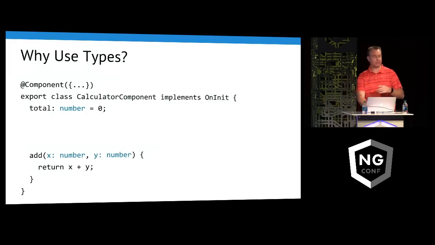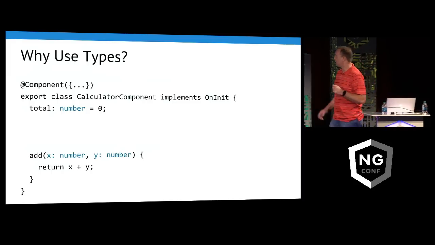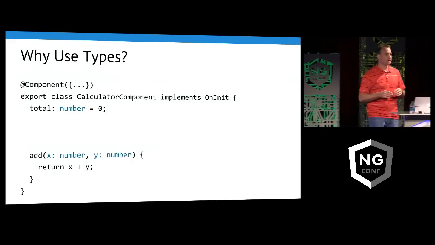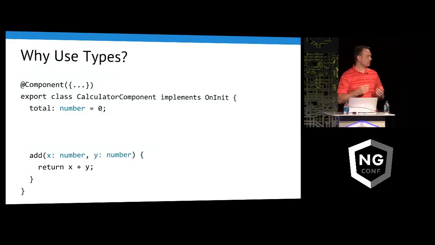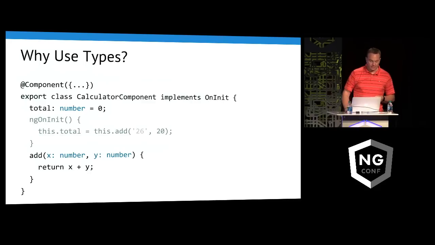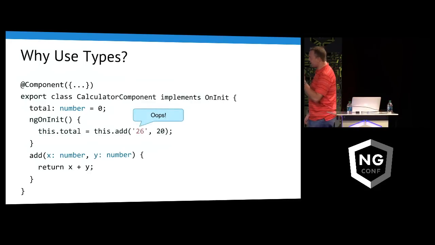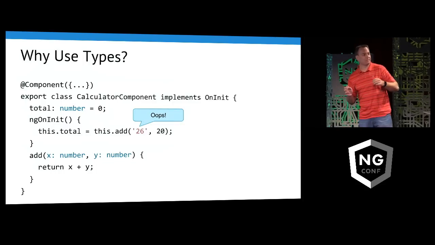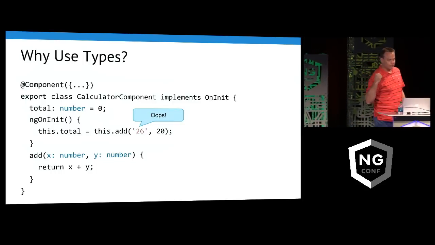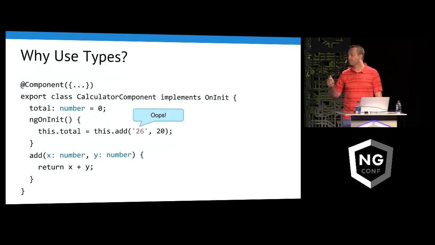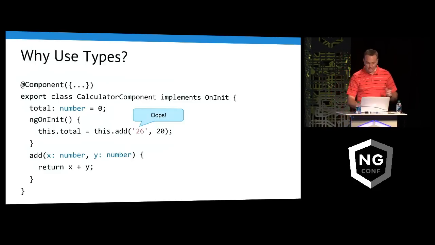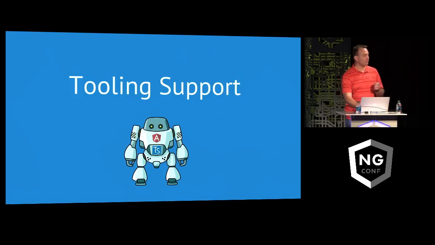So why use types? Well, I showed an example in the playground. When it generates the code, of course, the types that you see here go away. Obviously, ES5, for instance, doesn't support this. If we did this in our component, and I have an ngOnInit, and I say, hey, I want to update this total with the actual value from the add, and I accidentally screw up here, you're going to know right away. Now, that's a very simple example, obviously. So let's talk about where it can be a little more useful.